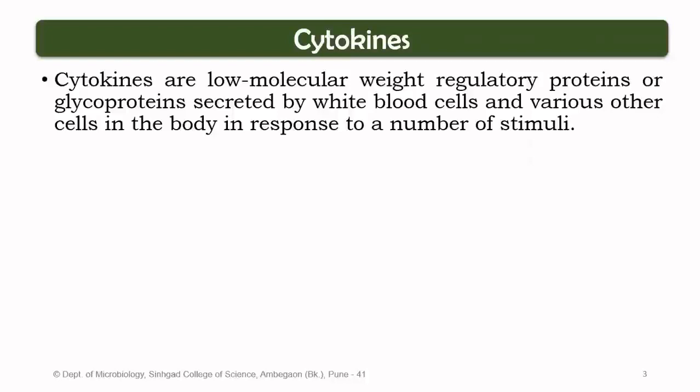Now, in this case, what would happen? The lymphocytes will come to know what their target is all about and which particular antigen they have to confront once being sent into the secondary lymphoid organs.